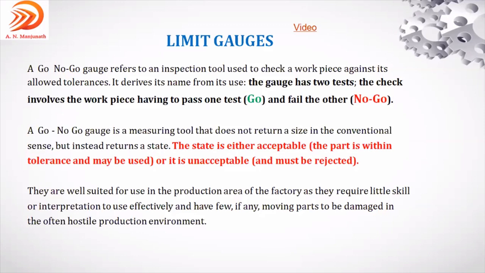See the third paragraph: they are well suited for use in the production area of the factory, as they require little skill to use effectively and have few, if any, moving parts to get damaged, because they are used in mass production more often. There are no moving parts, and even where moving parts are there, they are very few compared to measuring instruments. These are limit gauges. Go gauge is made to the maximum metal condition, no go gauge is made to the least metal condition.